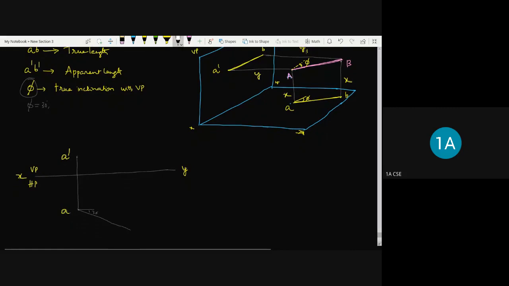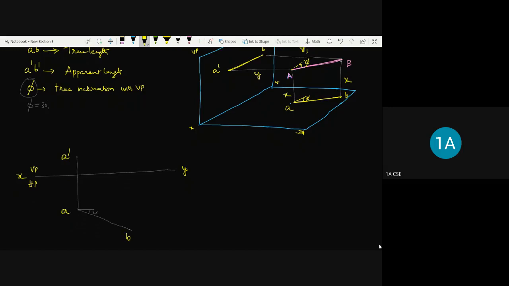So I have got the B here. I got the say B here. Okay. So this is the true length of the line, and also this is the true inclination which I have shown as pi. Right. Now we need to obtain the projection of this point B to get the front view.